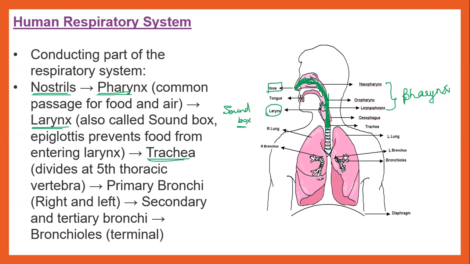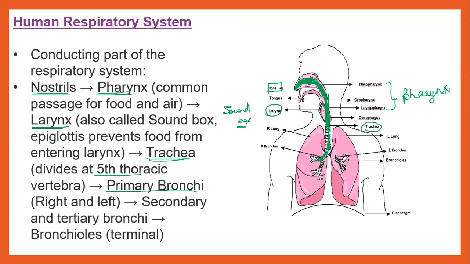It's made clear with a green colored outline marking on the diagram. This is the pathway of air. The air has reached the trachea. Clear? From the trachea, look, the trachea will come down and it will divide at the fifth thoracic vertebra to form the primary bronchi.